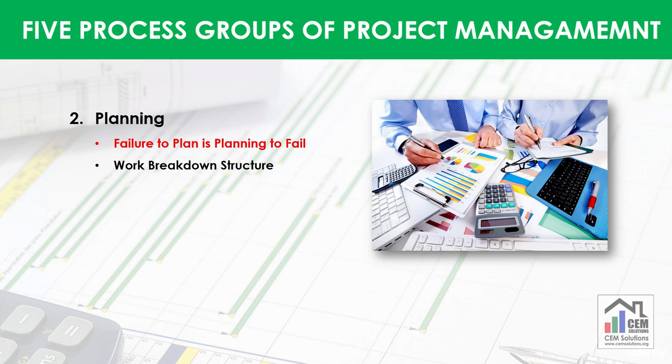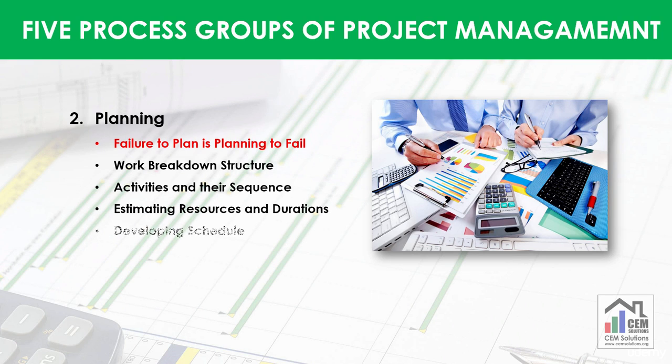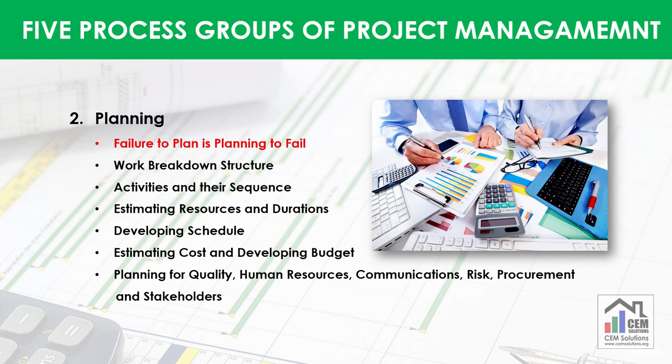In project plan, work breakdown structure or WBS is developed, which indicates all the components or deliverables of the project. Activities are listed according to scope of work and their sequence is determined. Resources and duration of activities are estimated. Schedule is developed. Cost is estimated and budget is developed. And plans are also made for quality, human resources, communication, risk, procurement, and stakeholders.